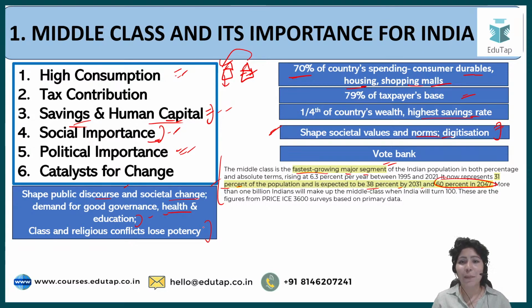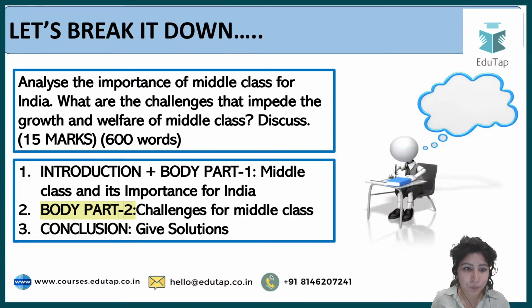And after this, what happens? The most important thing is, after a certain period of time, if a middle class family is happy in their household, the kids are doing good, the parents are happy, everybody is healthy, they don't care about caste divide and religious divide, which is very much seen in poor classes or in underdeveloped sections of society. So over time, when this middle class multiplies and develops and becomes happier, they will be the catalyst for change, and the issues which are dividing India will become less important with time.